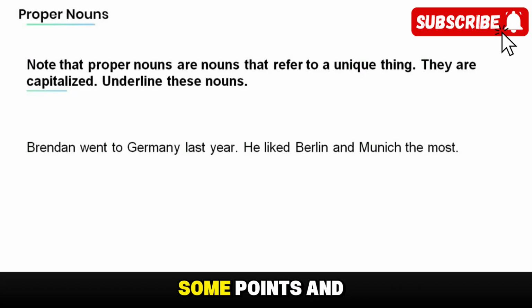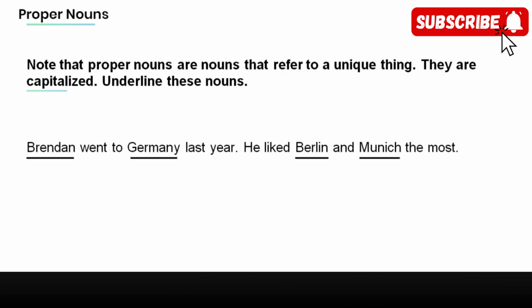Now, let's review some points and practice a bit. I want you to read the following sentence and underline the nouns that refer to a unique thing. Brenda went to Germany last year. He liked Berlin and Munich the most. Brenda, Germany, Berlin, Munich. Name of a person, country, city.